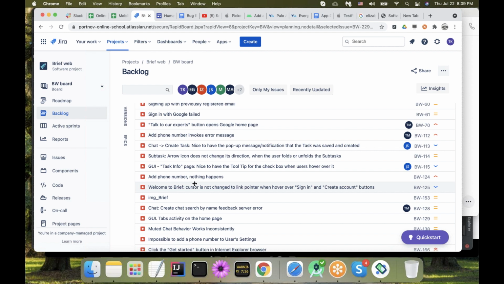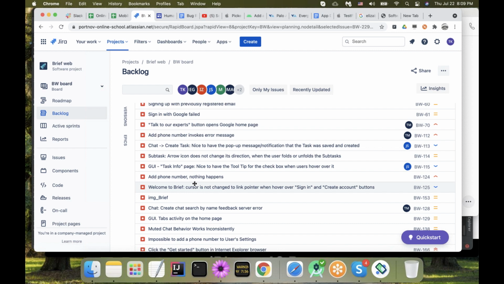We might be more specific about where this phone number is, because a phone number is not as precise as the login button. We only have one login button, no question asked. Phone numbers might be in different places, and also "nothing happens." Well, nothing happens after what? I'm missing what my circumstances are here. I do not know exactly what my actions were for nothing to happen, or for anything to happen.